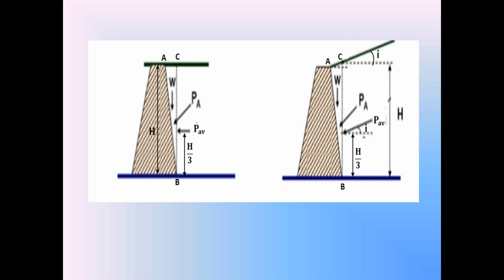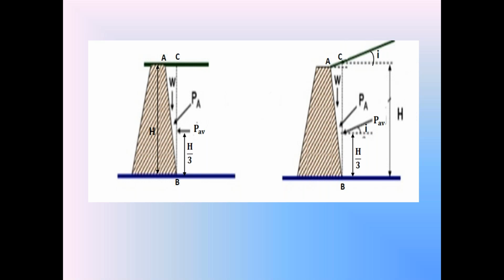Take gamma as the bulk unit weight of the backfill soil. So the weight W of the backfill soil in the triangle ABC is equal to gamma into the volume of wedge ABC. So we find the weight W of the soil on the backside of the retaining wall in the triangular wedge ABC.